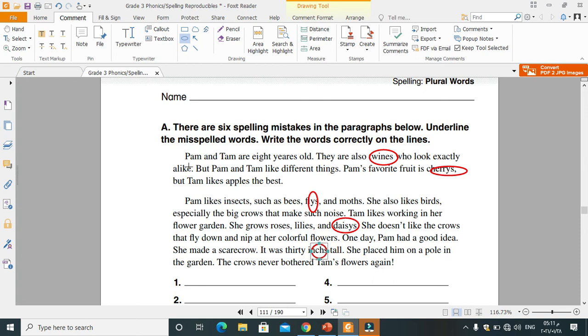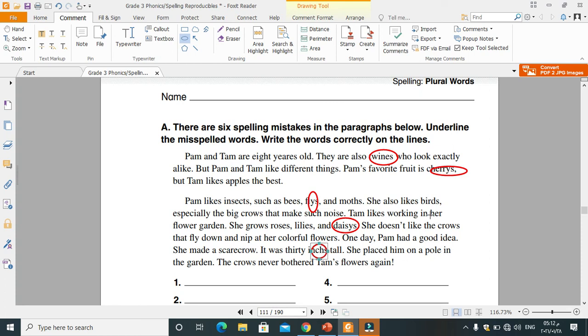Let's read again. Pam and Tam are 8 years old. They are also twins who look exactly alike. But Pam and Tam like different things. Pam's favorite fruit is cherries, but Tam likes apples the best. Pam likes insects such as bees, flies, and moths. She also likes birds, especially the big crows that make such noise.